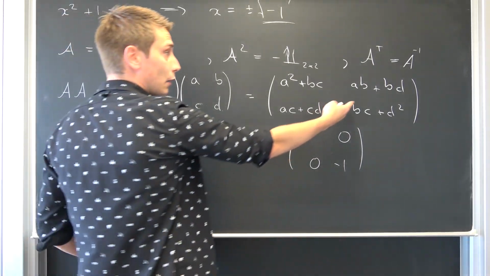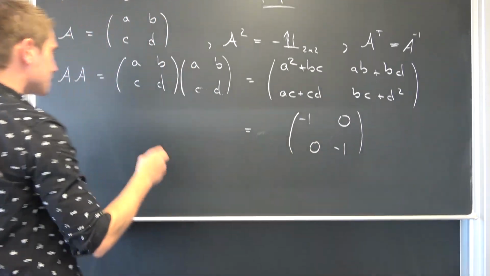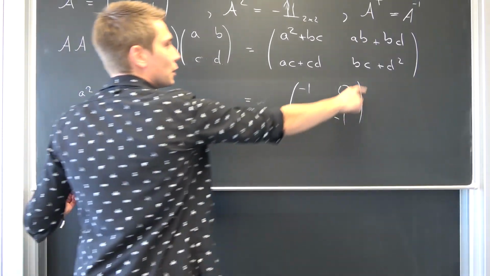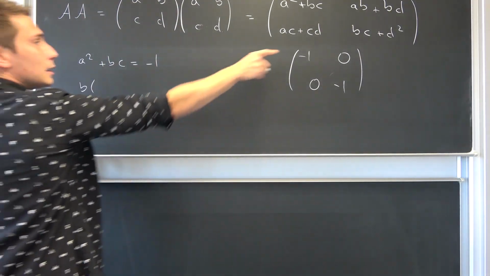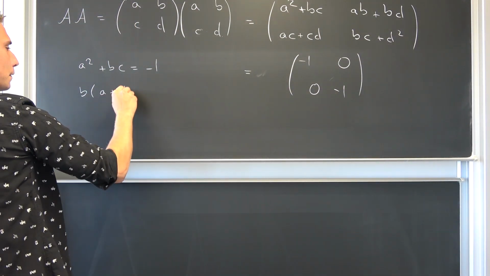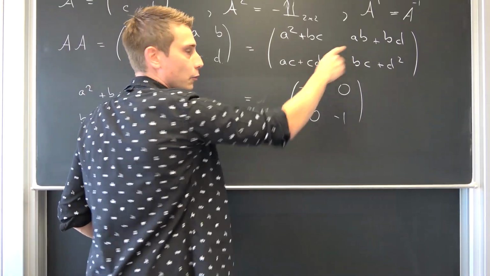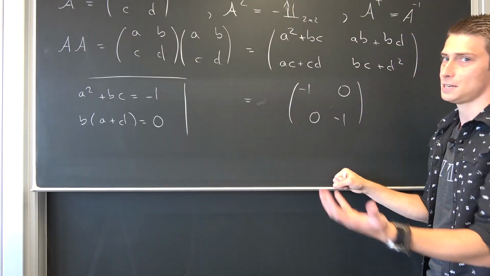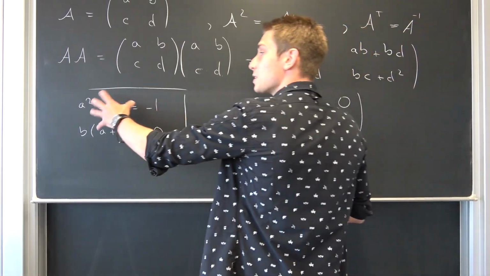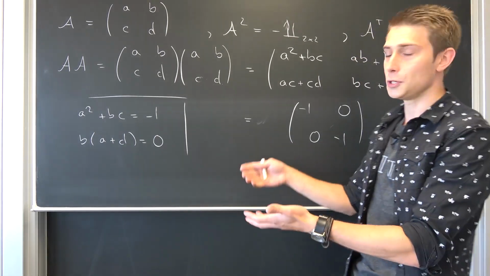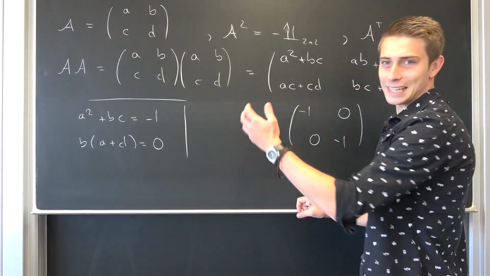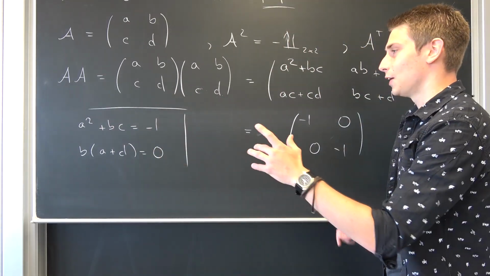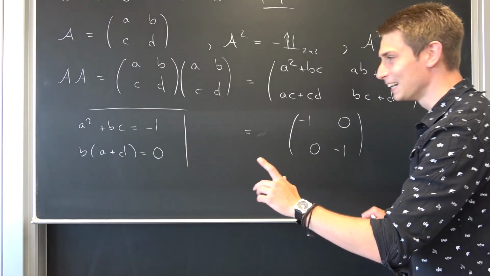Meaning, we now have this system of equations, which tells us that, for example, A squared plus BC is equal to -1. And we also have, for example, B times (A plus D) being equal to 0, and with the other ones too. Okay, this is just how matrices work, and you can just identify the entries one after another and solve systems of equations, and this is the pure beauty of linear algebra, okay? It's just so nice. You always deal with some systems of equations and you can work with those. It's so cool. Okay, linear algebra is trivial but cool.